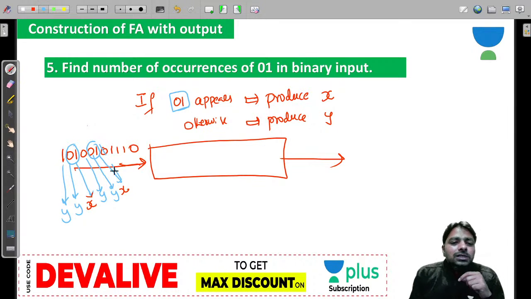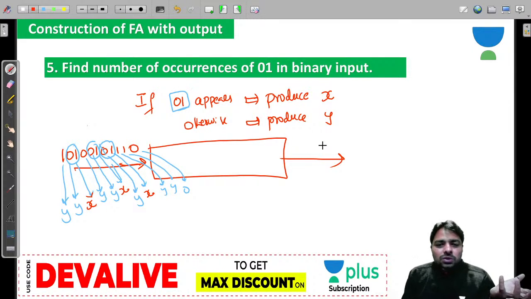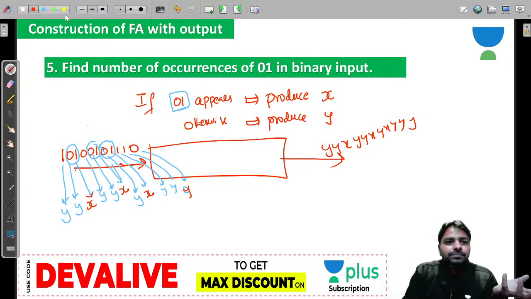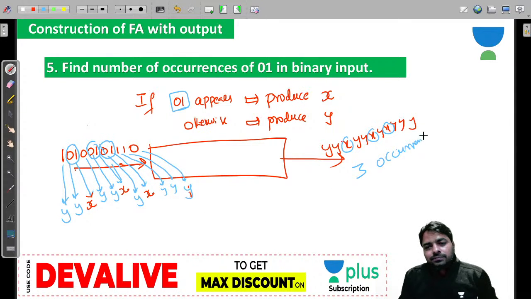How do we build this? We decide how to build. We need to detect this 0 1. This 0 you produce Y, but this one you produce X. So the number of X is nothing but the number of 0 1s, and when you have no more 0 1, keep producing Y only. So this is the output: Y Y X Y Y X Y X Y Y, and this is also Y. How many X's are there? 3 X's, so that means 3 occurrences of 0 1. This is how we build.